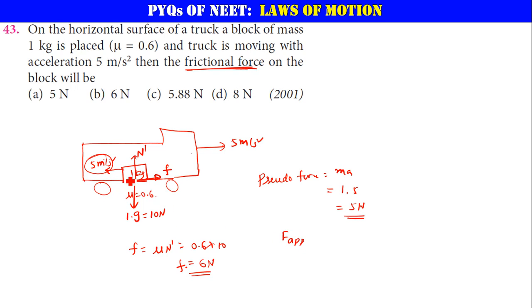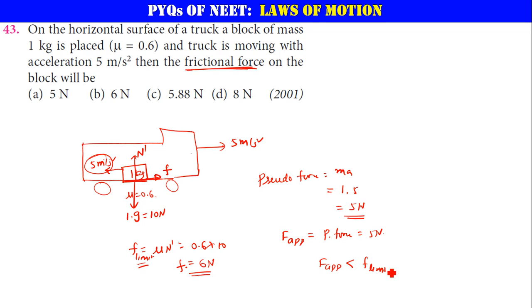Pseudo force is only responsible for this body to move, for the motion. Okay, that is F applied is equal to pseudo force, that is equal to 5 newtons. Now if you see, this applied force is less than F limiting, and this friction is actually limiting friction, the maximum friction that the surface can offer.